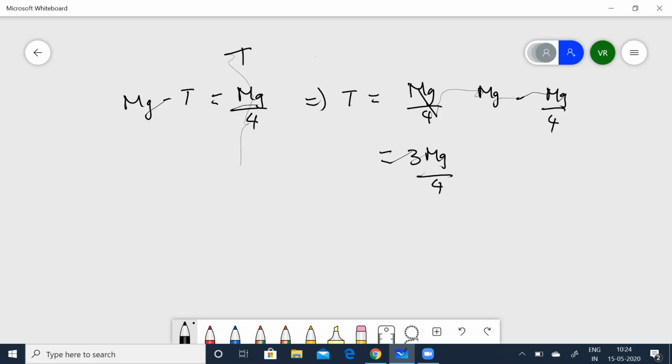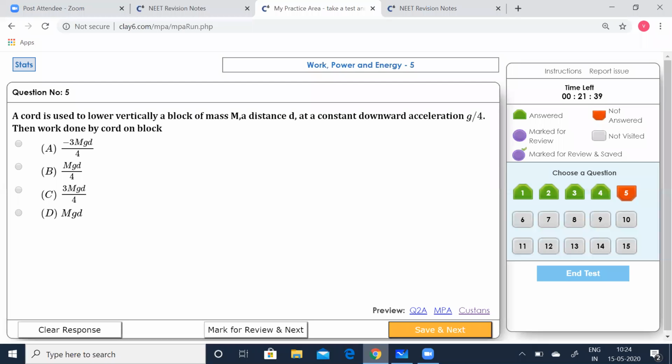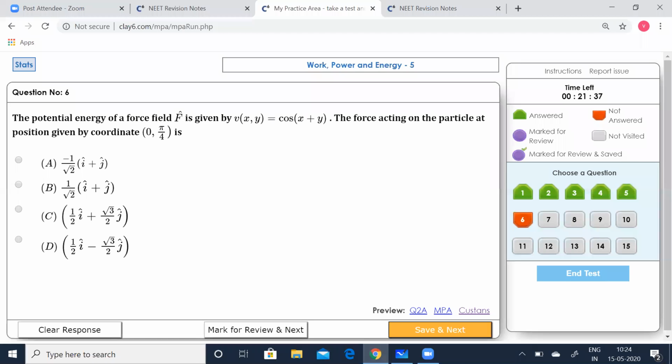Work done by tension is now going to be minus T times D. The negative sign indicates it's going in the other direction. Now substitute the T value, that gives you minus 3 mg by 4 times displacement D. If the value of D is given, you can substitute, but since D is not given, we can leave the answer as it is. Which option is correct? Option A is correct. Click that, go to the next one.